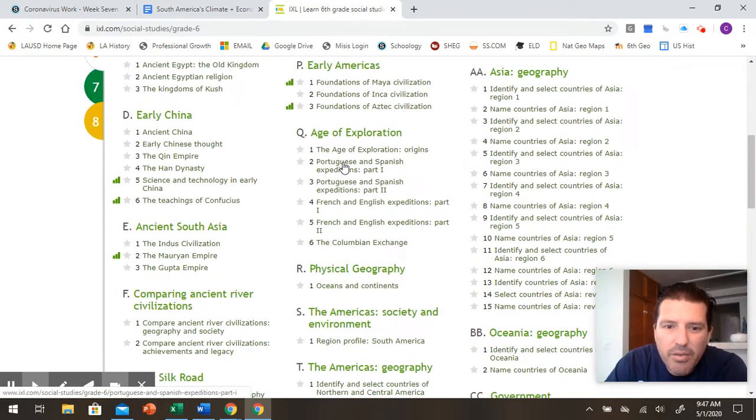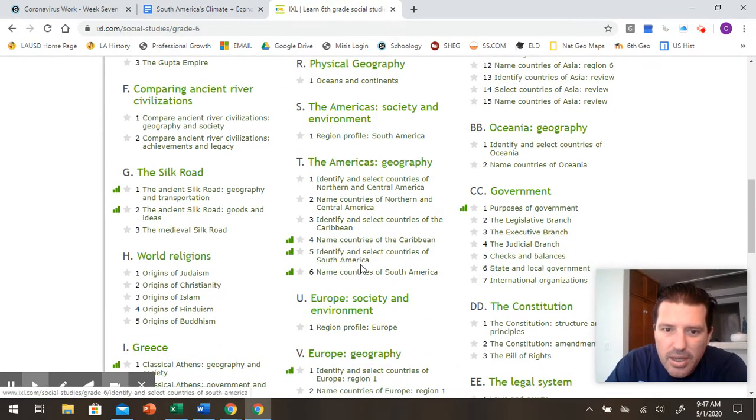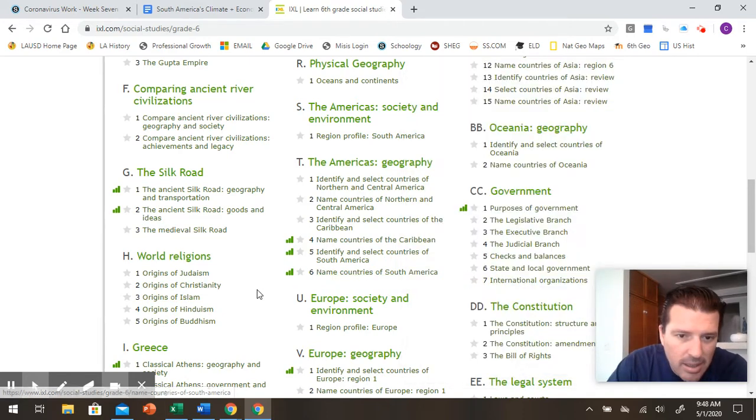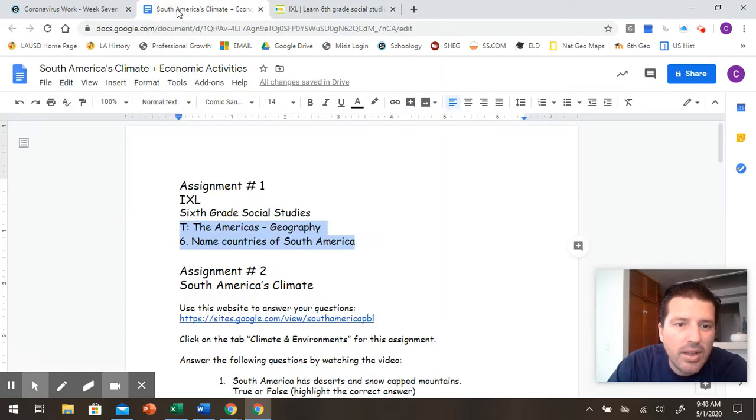So this is a little bit of a repeat from yesterday. Last week you did 5, which is identify and select the countries of South America. And now you're going to name the countries. So a little different, but again, that's assignment 1.